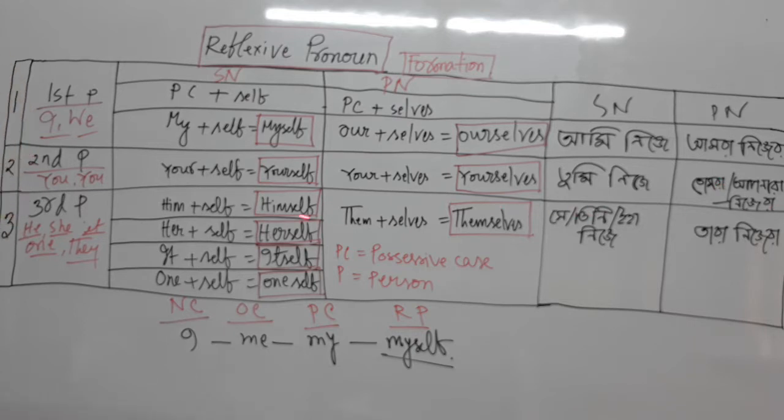Okay, in the same way, third person: him plus self, himself, and then her plus self, herself, it plus self, itself, and one plus self, oneself, and then plural, them plus selves, themselves. And Bengali meaning is she, tini, or iha nije.